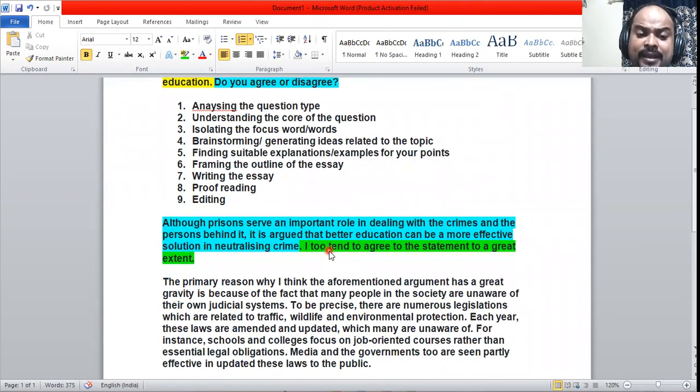Okay, I have framed the introduction, the thesis statement, as well as the topic here. So the topic is mentioned here. Even though prisons serve an important role in dealing with the crimes, some people argue that better education can be more effective in solving crime. The thesis is, I too agree to the statement to a great extent.